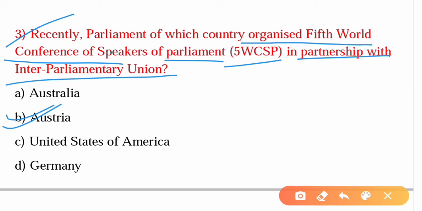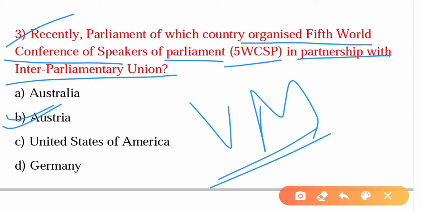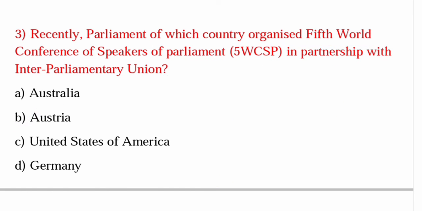This is the first time that an international parliamentary conference of such a magnitude is being organized in virtual mode. The theme of the conference was parliamentary leadership for more effective multilateralism that delivers peace and sustainable development for the people and planet.